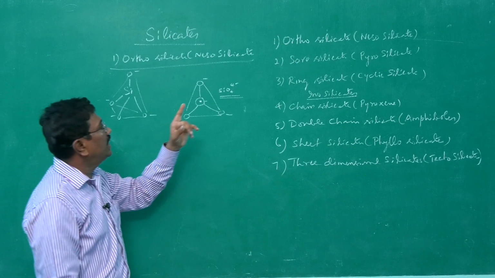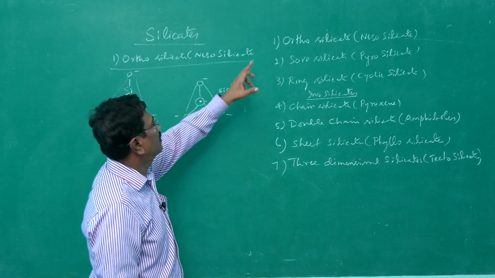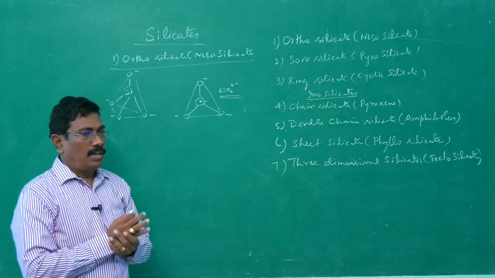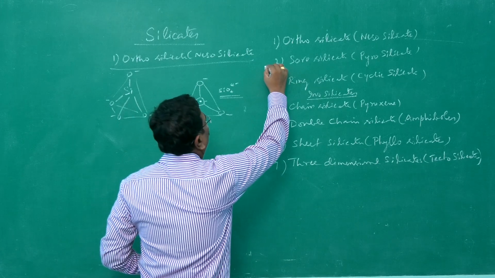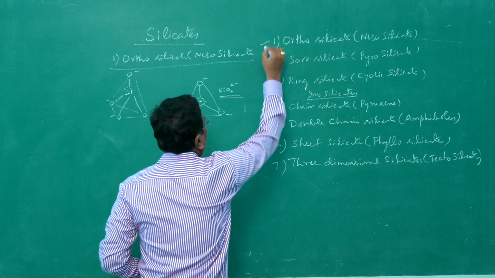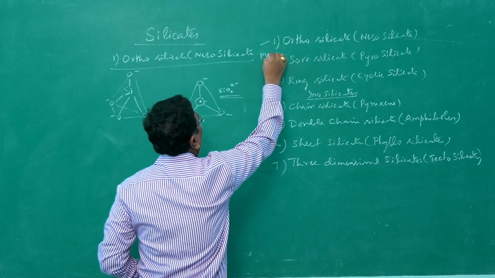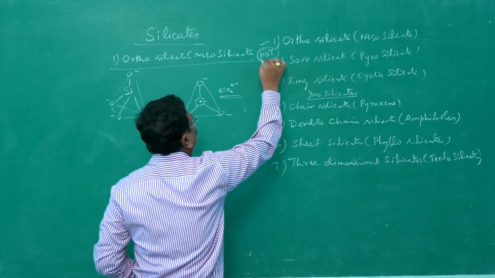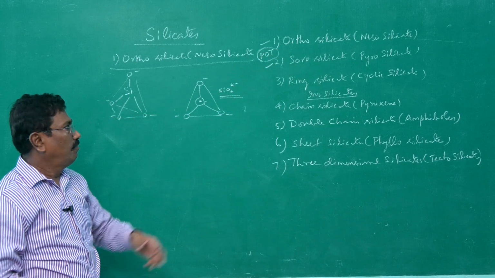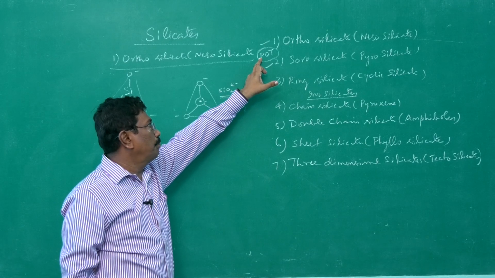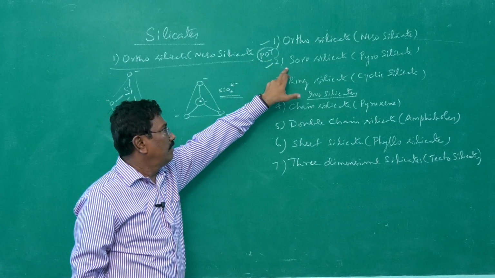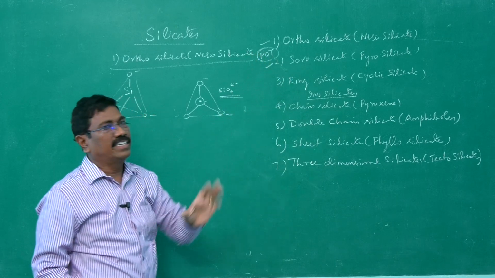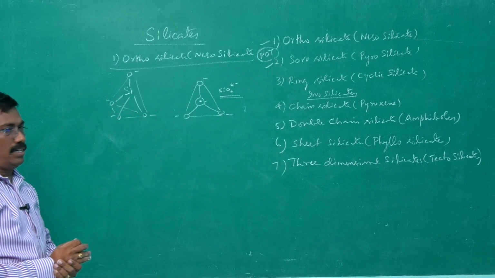We are going to see 3 examples, 2 in this category and one more in sorosilicate. I used to remember them in the form of POT. The first example starts with P, the second example starts with O, and the third starts with T.